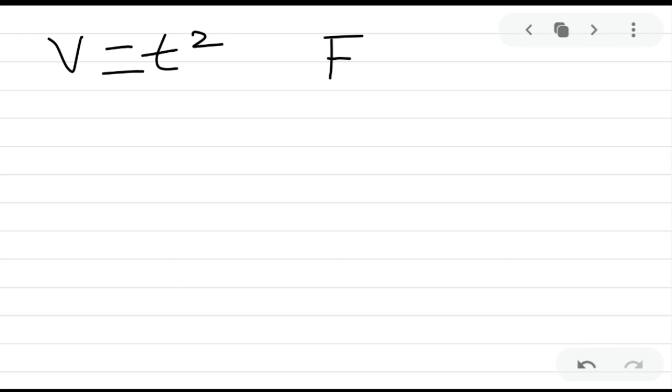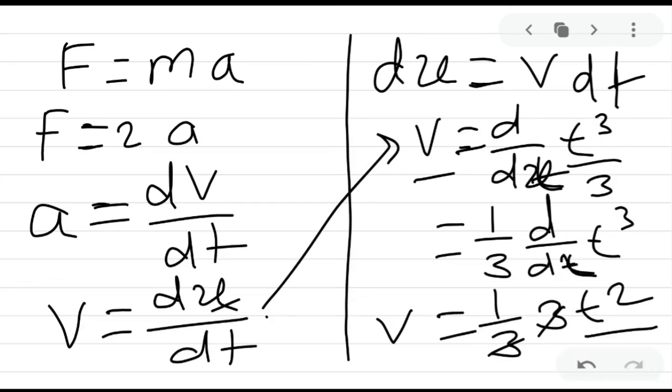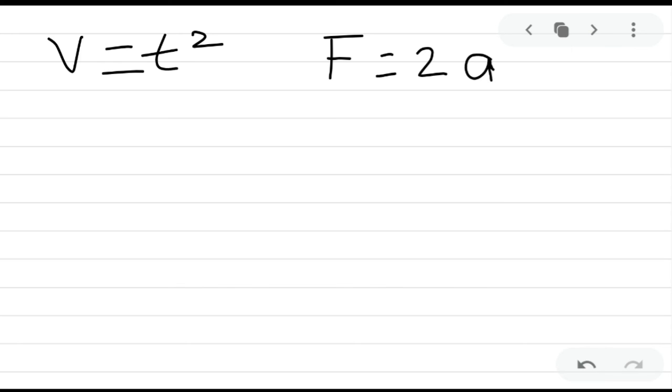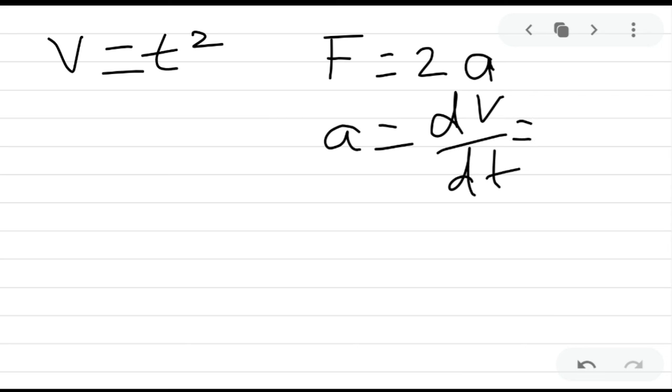Force is equal to mass into acceleration. Now we have calculated the velocity, and we can use it to easily calculate the acceleration. Acceleration is equal to the rate of change of velocity, so that is d upon dt of v, where v is equal to t square.